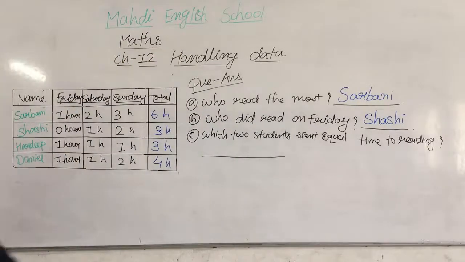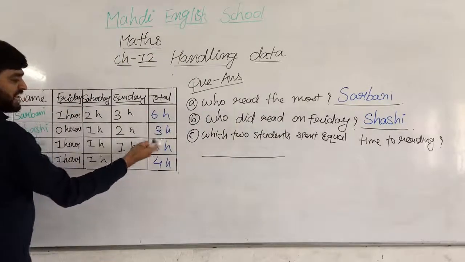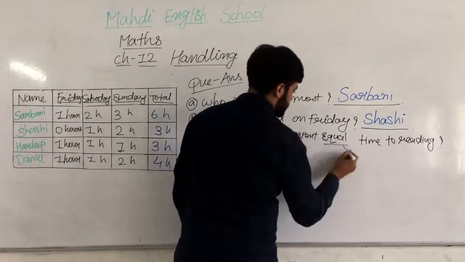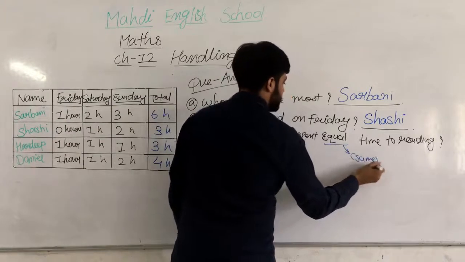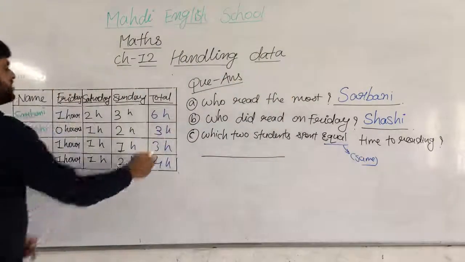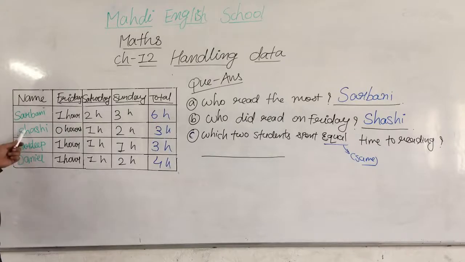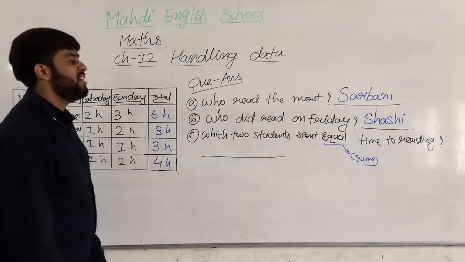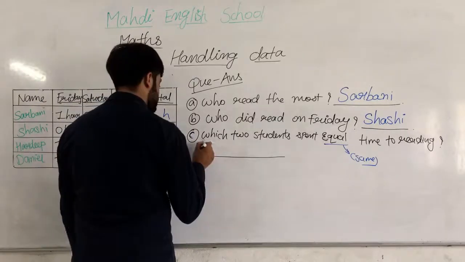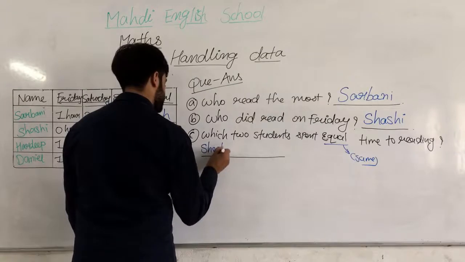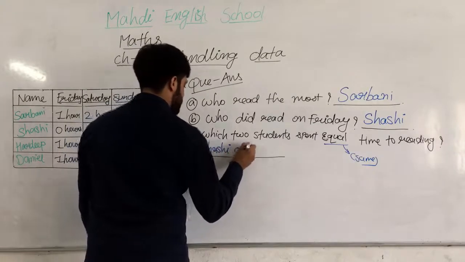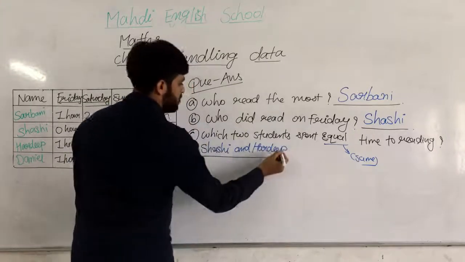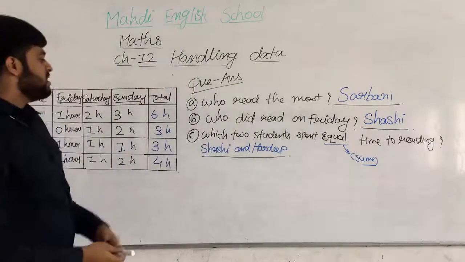So let's check here the total. Okay, 3 hours and 3 hours, both are what? Equal means what? Same. Equal means same. So 3 hours and 3 hours both are the same, my dear students. So Sakshi and Hardeep, both students spend equal time to reading. So first is Sakshi and Hardeep. So this is question number C.